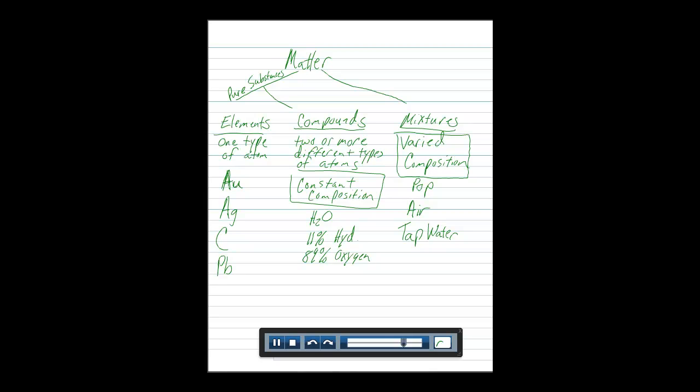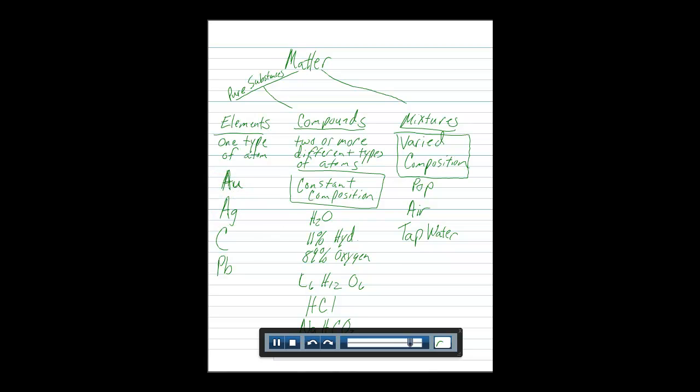Let's hop over to compounds now. Let's go with C6H12O6. That's called glucose. That's blood sugar. That's the sugar you find in your blood, and if you're a diabetic, you may have too much or too little of this in your blood. Hydrochloric acid has constant composition. So do all compounds. It's always one atom of chlorine for one atom of hydrogen, no matter where you find it. Baking soda. Sodium, hydrogen, carbonate. That's its chemical name. We call it baking soda. That's its formula. Compounds have formulas. Elements have symbols.